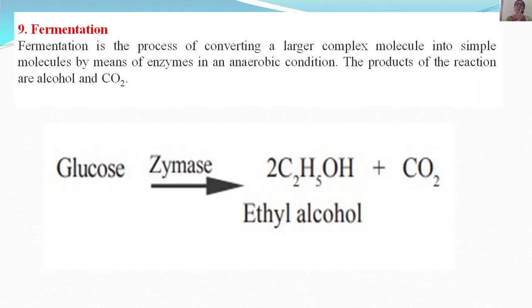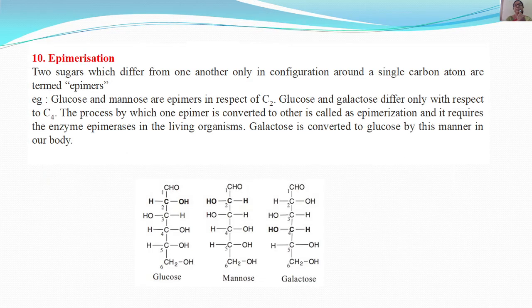Fermentation is a process of converting a large complex molecule into simpler molecules by means of enzymes in an anaerobic condition. The products of the reaction are alcohol and carbon dioxide. Glucose in the presence of the enzyme zymase gives you ethyl alcohol and carbon dioxide. This reaction is called fermentation.